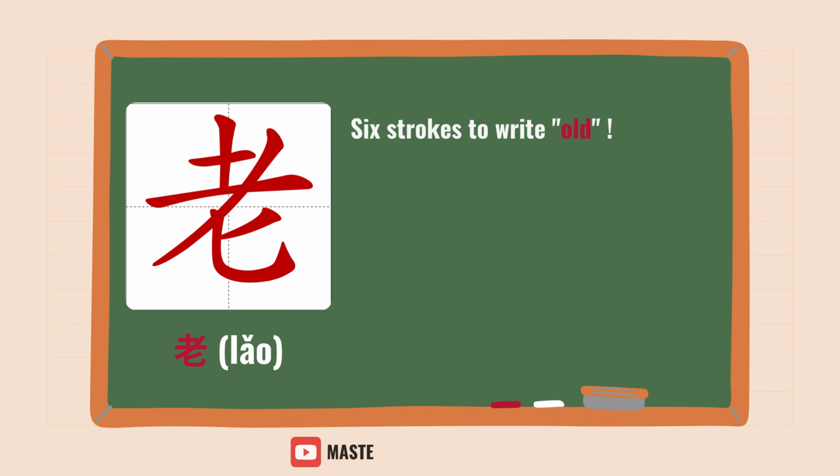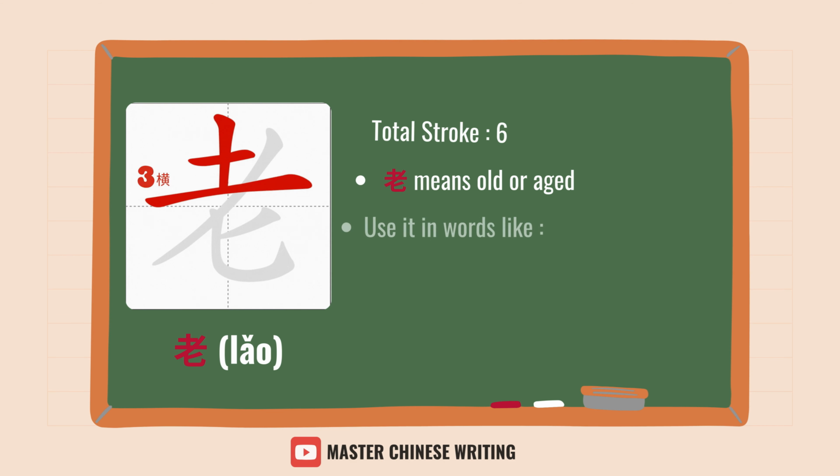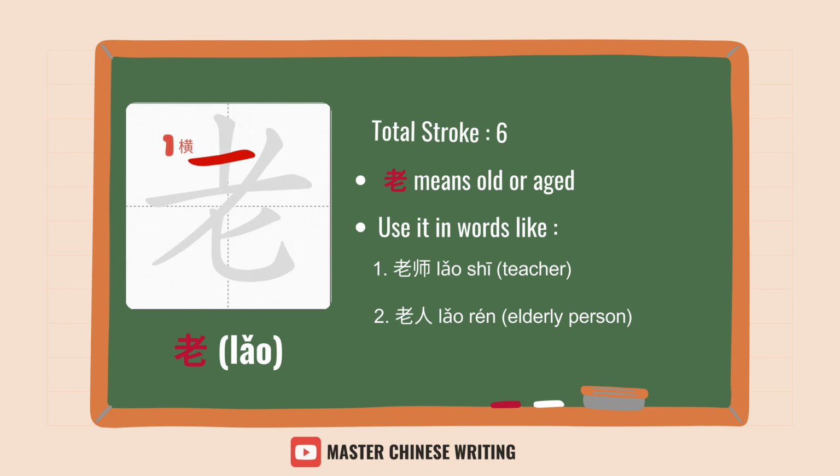老: six strokes to write old. 横竖横撇撇竖弯钩. 老 means old or aged. Use it in words like 老师, teacher, or 老人, elderly person.